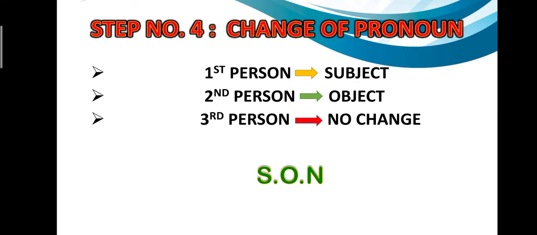I'm giving a little tip down here: I've written S.O.N, that is SON, which gives you a good memorizing method. If it is in the first person, the subject changes. If it is in the second person, the object changes. If it is in the third person, there is no change. Step number 5: there is a change of tense.